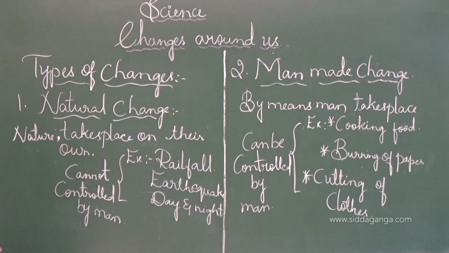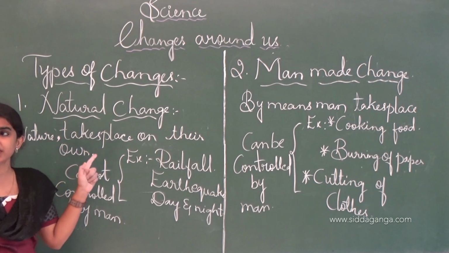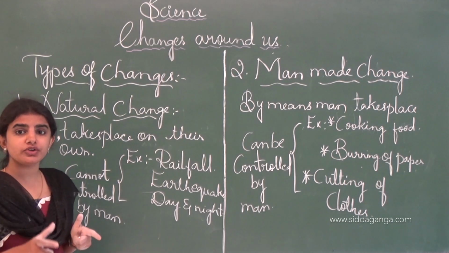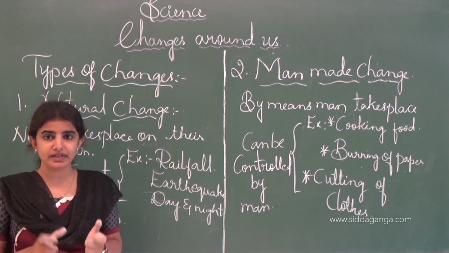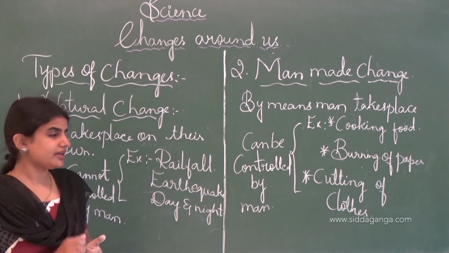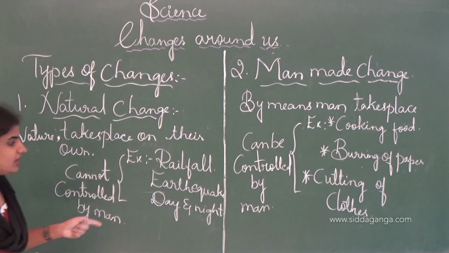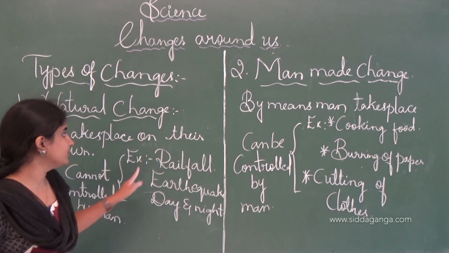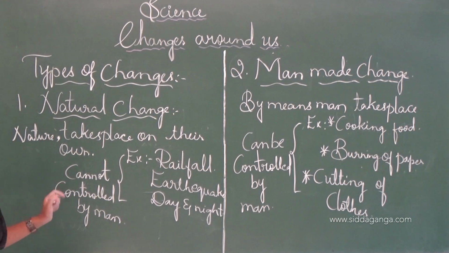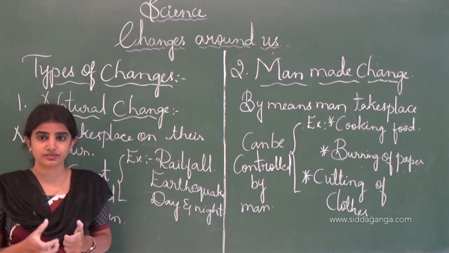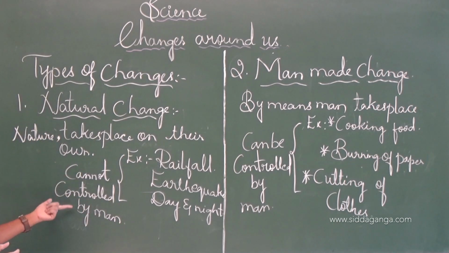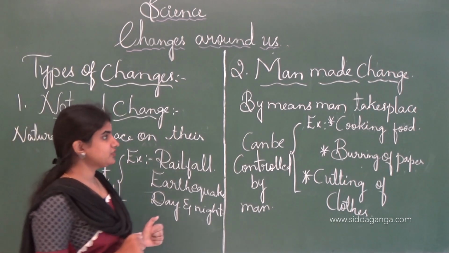See here, next we shall move on to the types of changes, in which natural change and man-made change are there. Natural changes are those changes which are brought about by nature and take place on their own, we call it a natural change. Examples are rainfall, earthquake, and the alternation of day and night, called natural change. In other words, we can say that it can't be controlled by man, we call it a natural change.